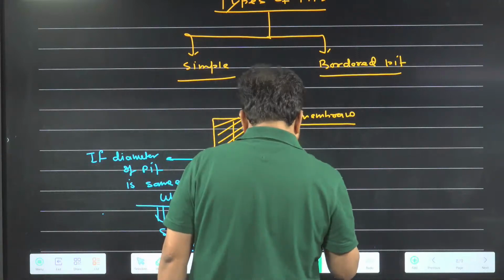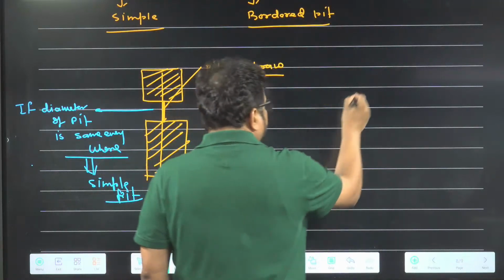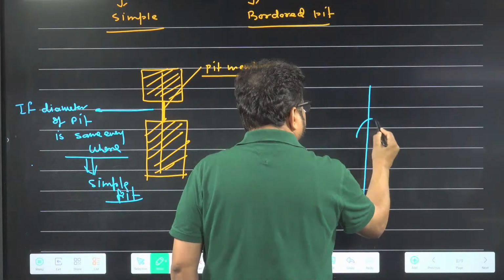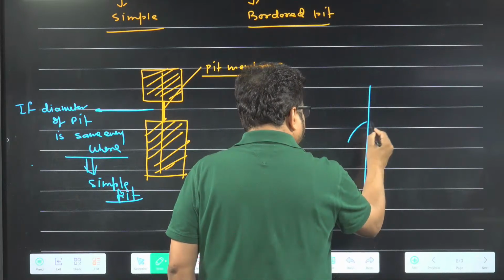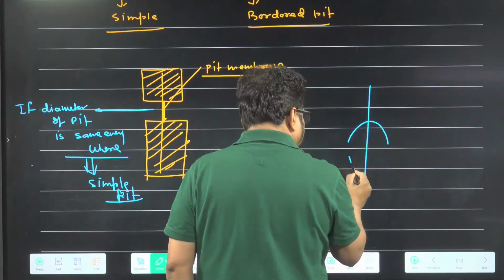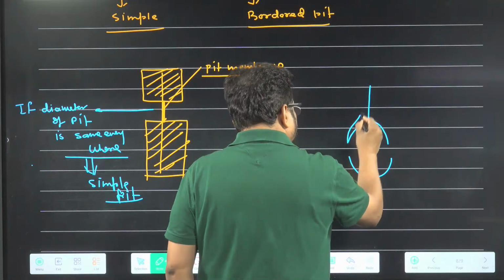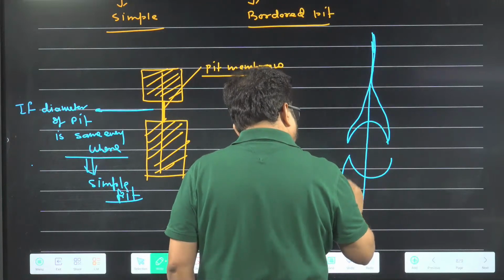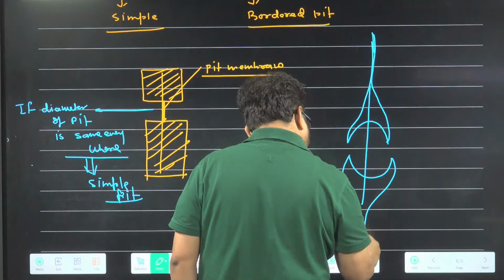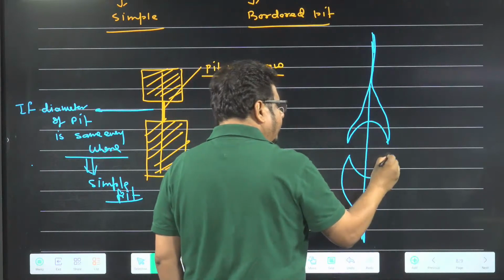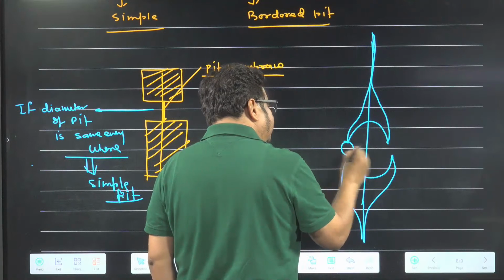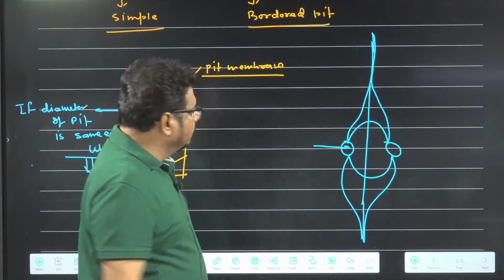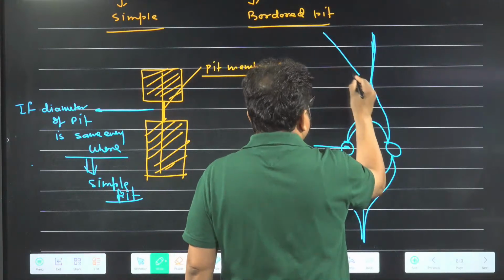Now I am telling you a basic idea about bordered pit. I am just simply giving a basic picture, not going to talk much about pit. So here it is. Look at the diagram. It is the cell wall. And here the pit is like this. What are you finding? This aperture is narrow and the inner diameter is which one? Wider. So this is which kind of pit? Bordered pit. Understanding the idea or not?